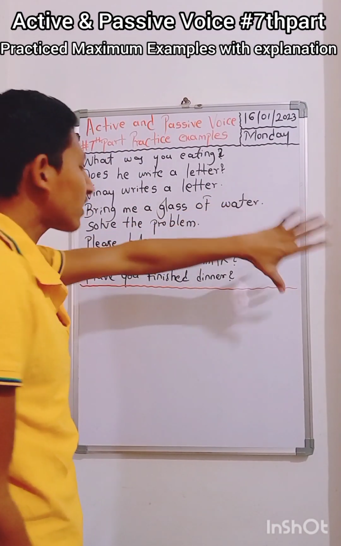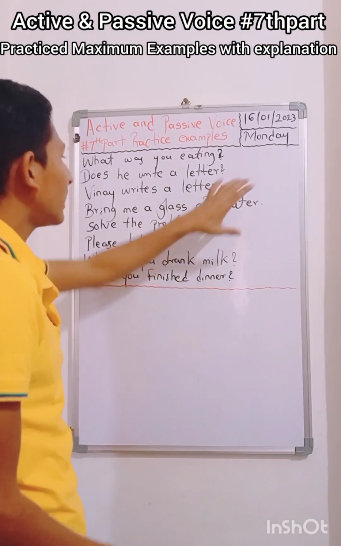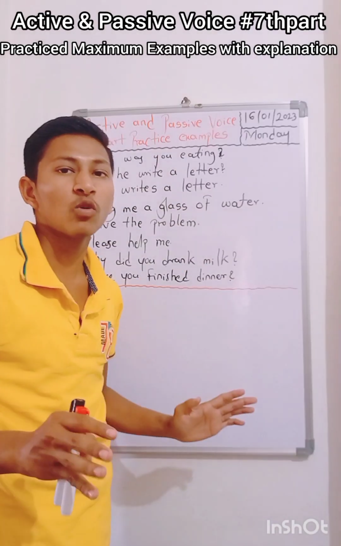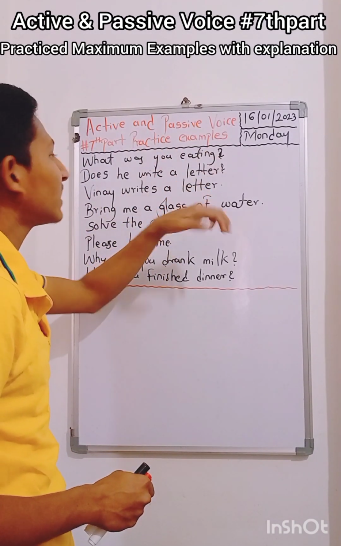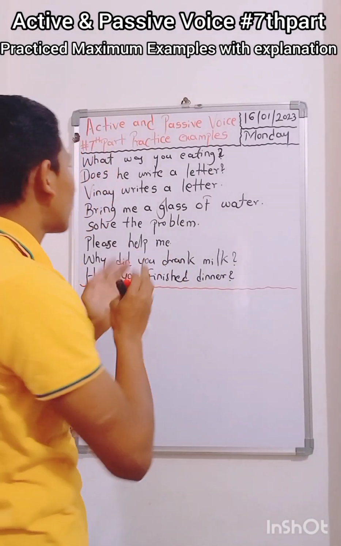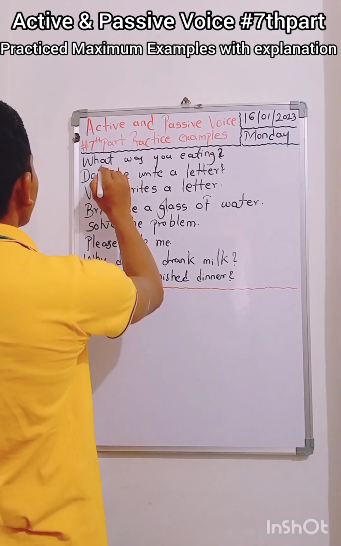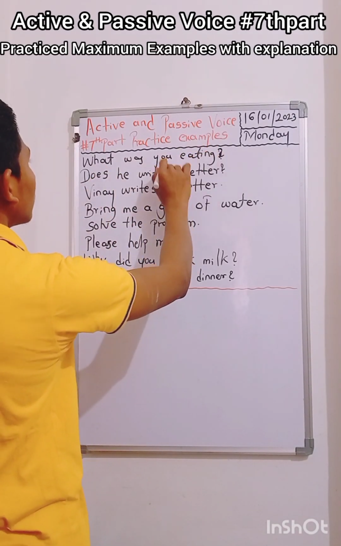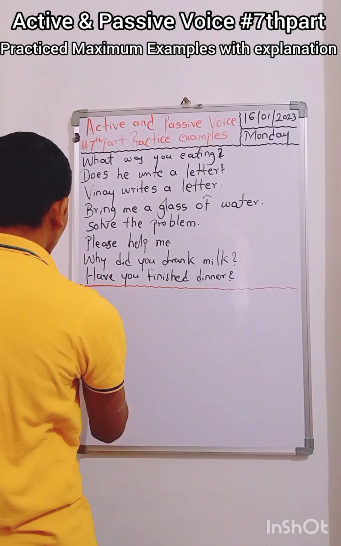And now, what rules are required to change to passive voice? We have already discussed that in our previous video, so I think there is no need to explain the rules further. I think after the math you will understand what rules helped me to transform active to passive. So, to begin with: what was you eating? Now I have to transform this one.